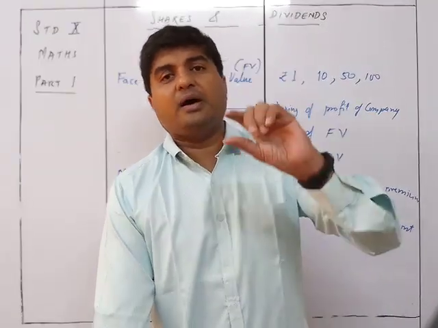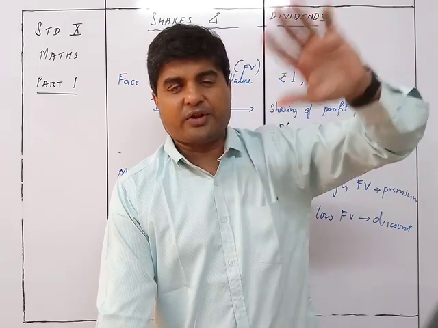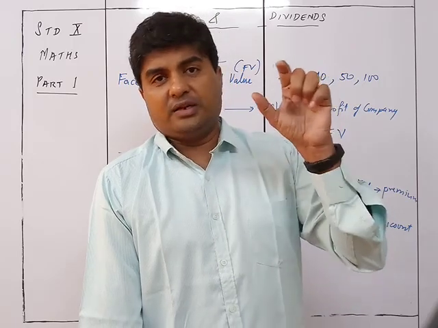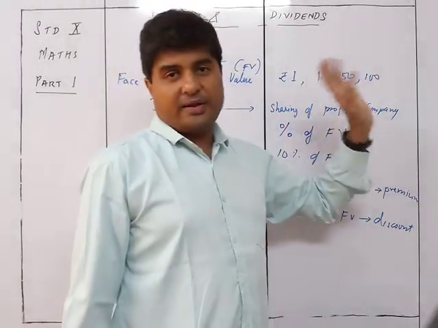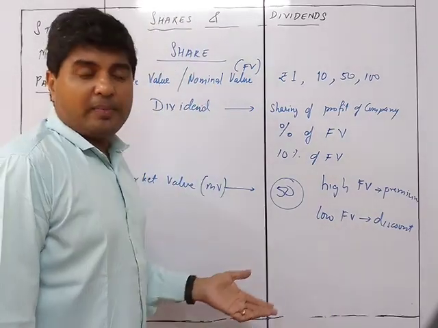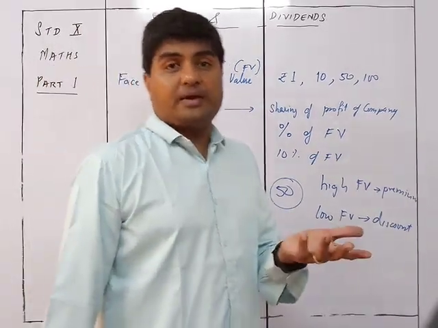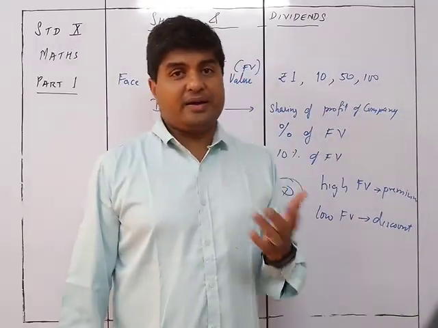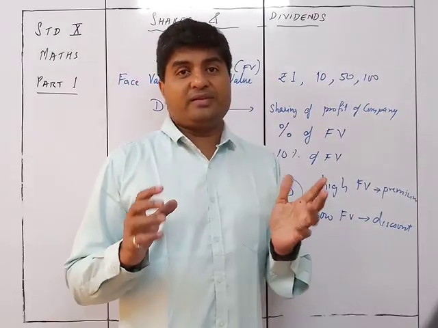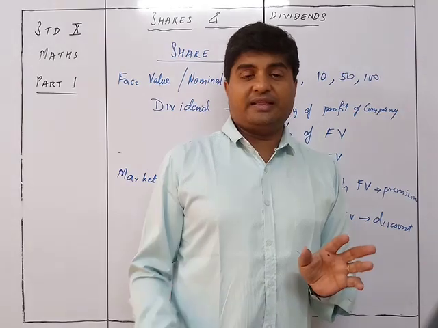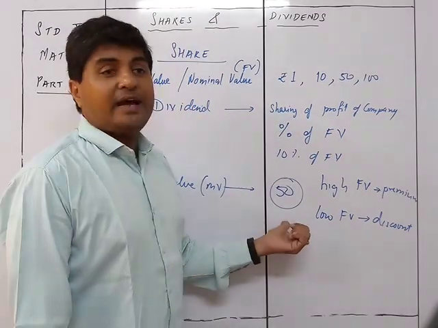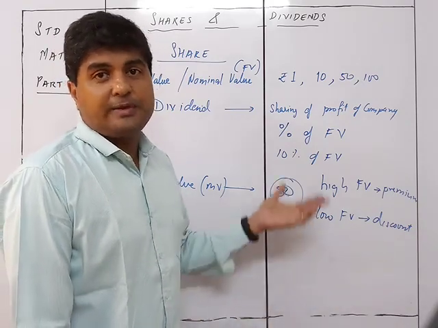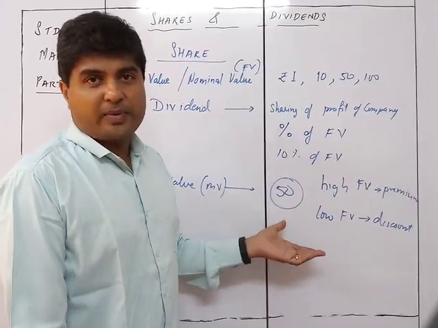Now originally these were a leaflet, a certificate sort of thing of that particular company, called a share certificate, and on the share certificate was written the face value as 1, 10, 50 or 100 or anything like that. Of course, market value will never be printed on anything because it keeps on changing every minute, not even every hour or every day. The share market is very volatile. I would always request you to stay away from it. It's a very risky thing, more of a gamble. The ups and downs of the value of the shares keep going on, so we cannot have a printed price.